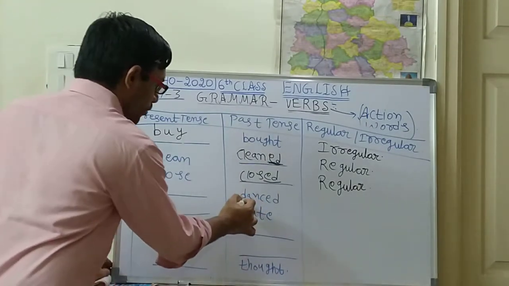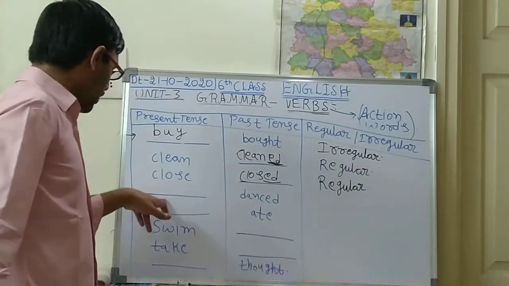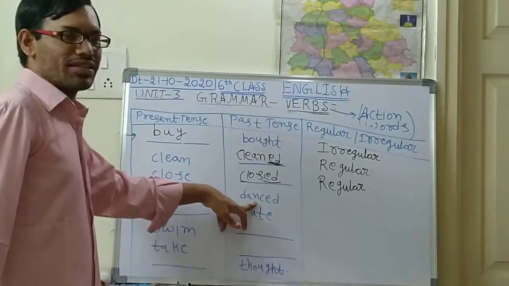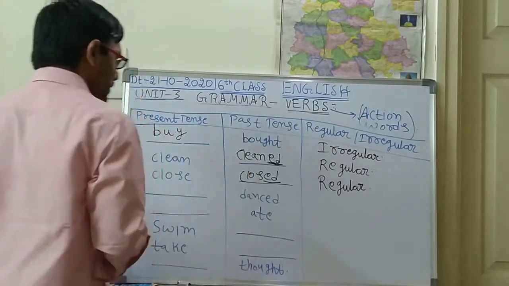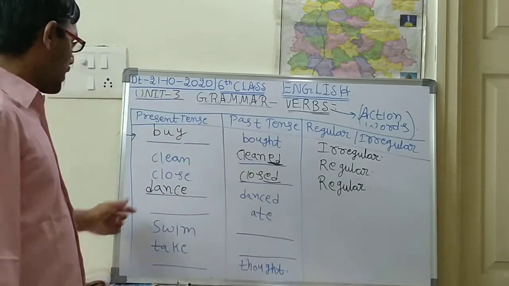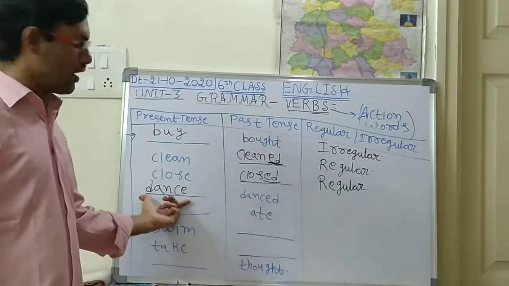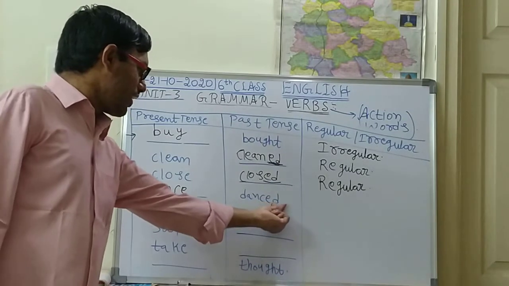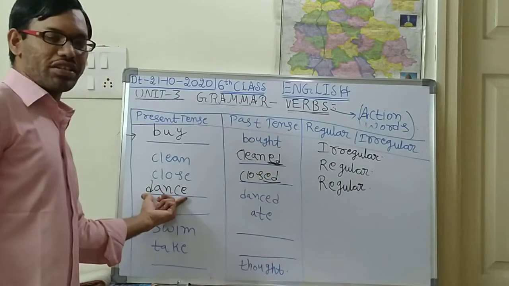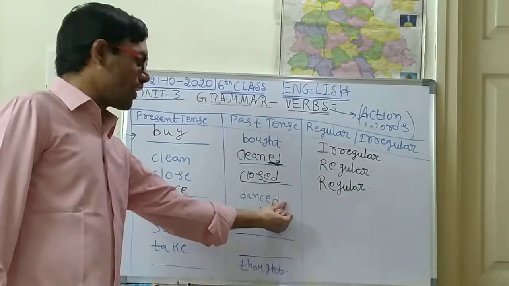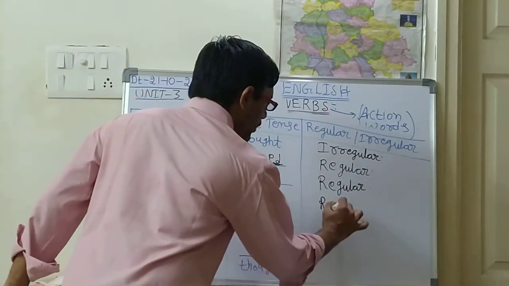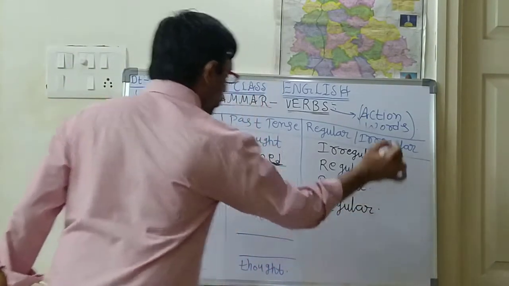So next, what is the next word? The first word is blank. The second word is danced. In the past form, danced. So here D or ED is there. So what is the answer here? Dance. What is the spelling of dance? D-A-N-C-E. So here only D is added. Up to E is there in the present word, so only D is added. So danced is also a regular word. Better write it down, children, in your textbook.